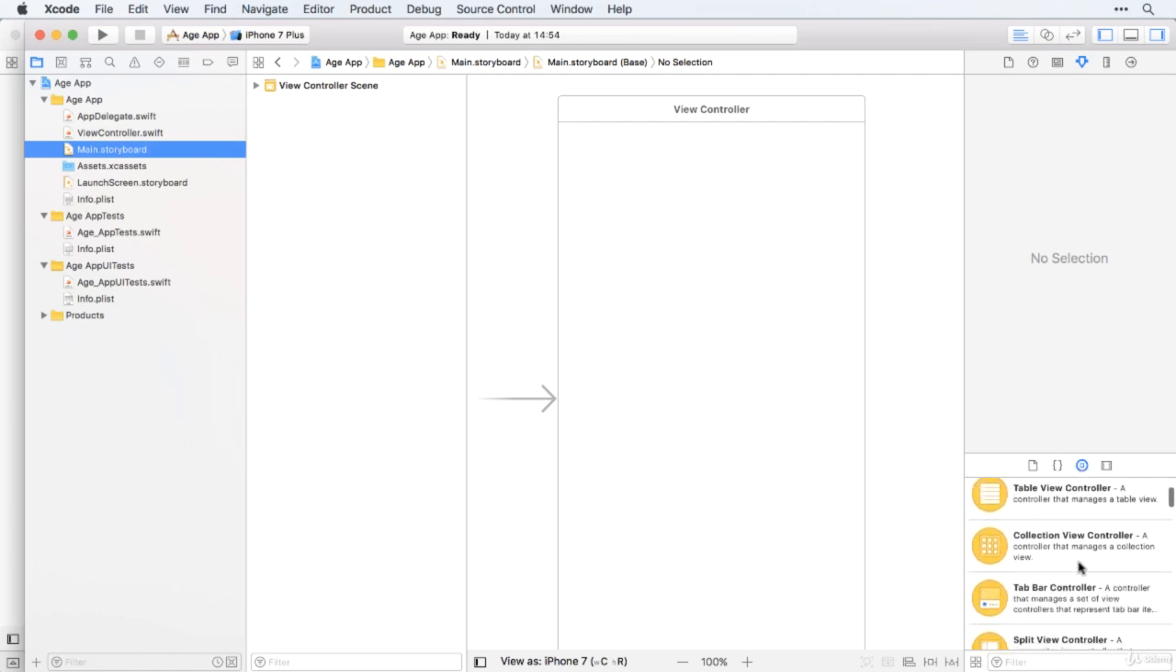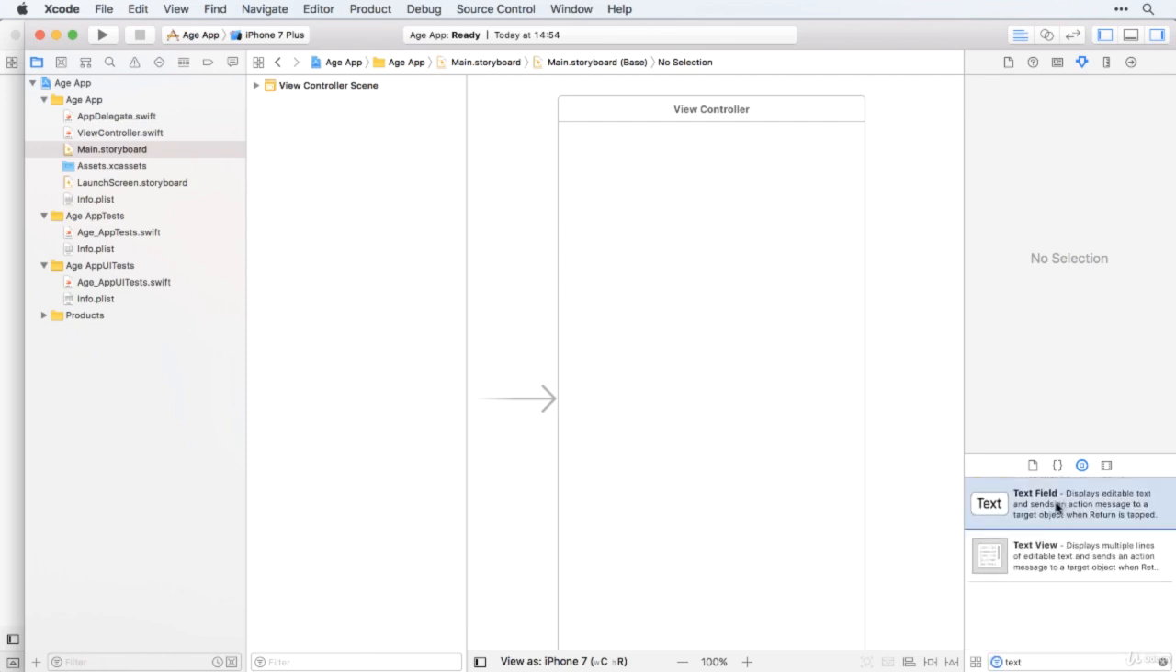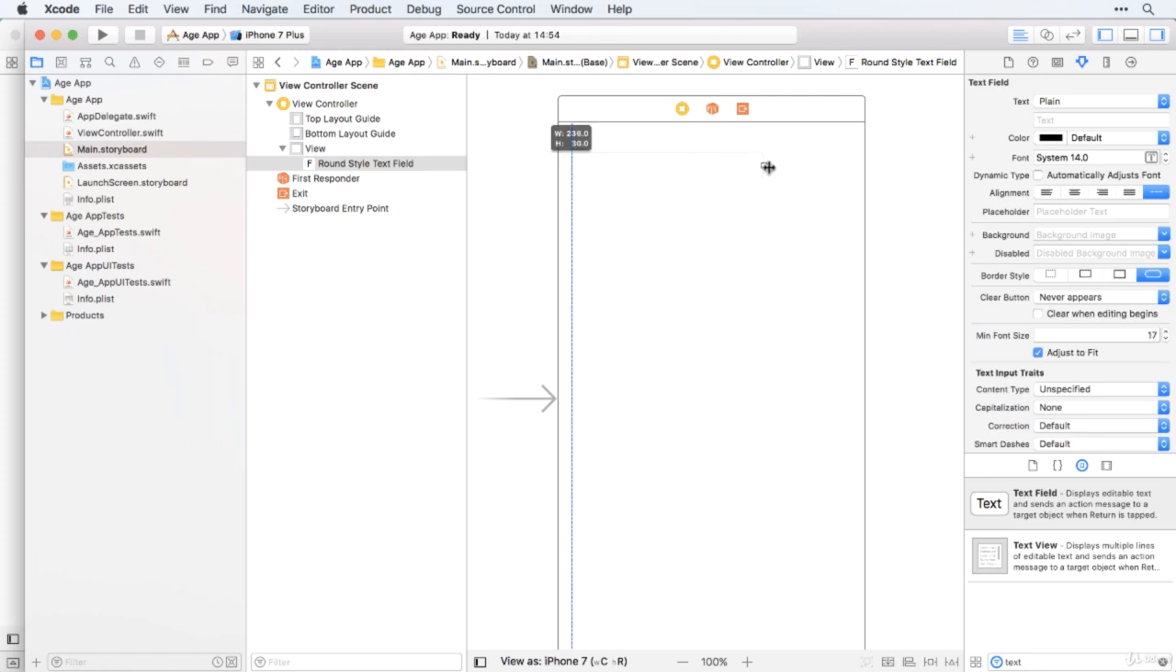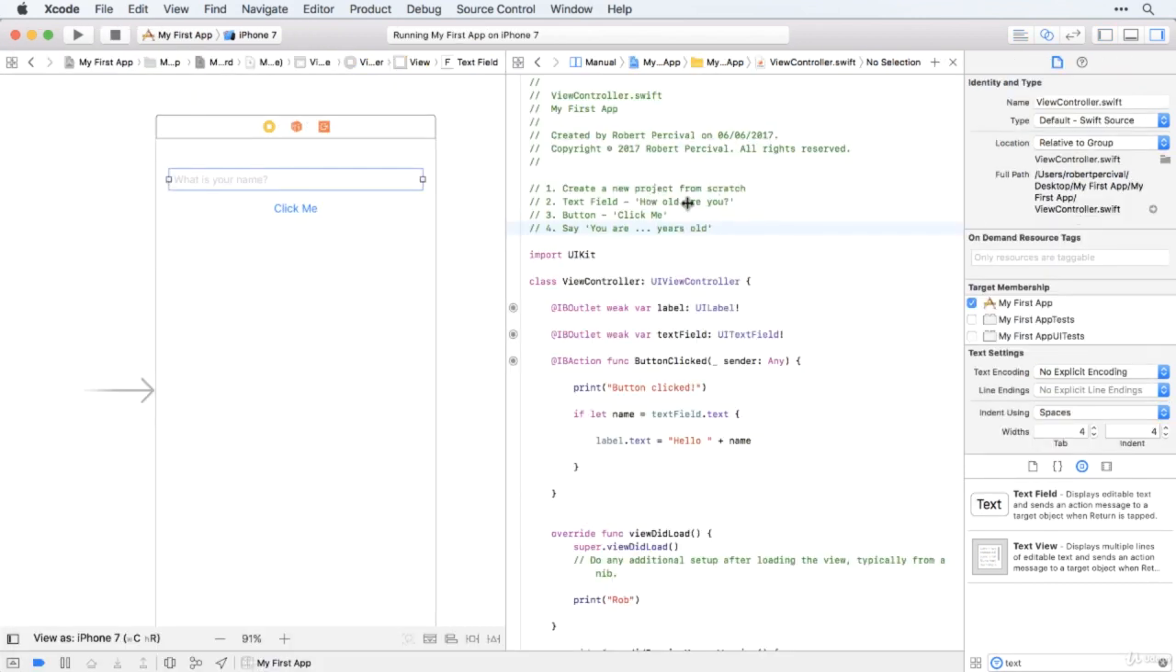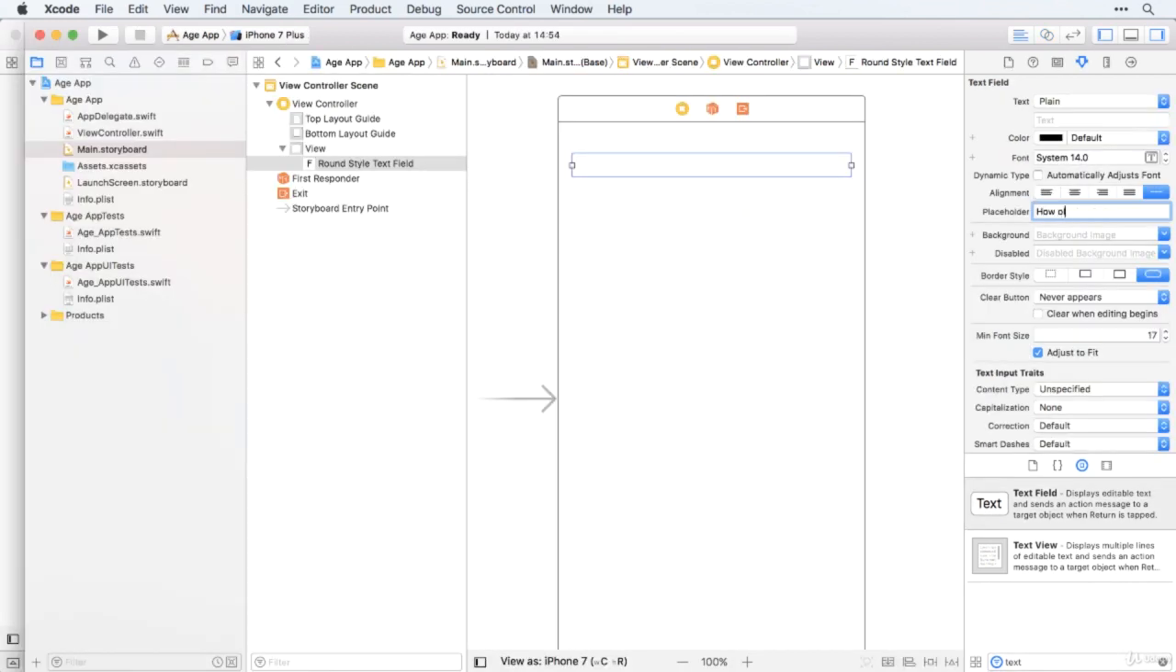So down here on the object library, let's start with our text field. So I'll drag it over there and have it full width, or almost full width. And we want the placeholder to be, what was it? How old are you? There we go.